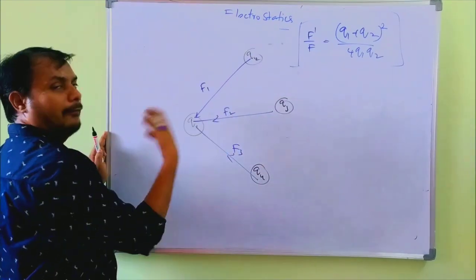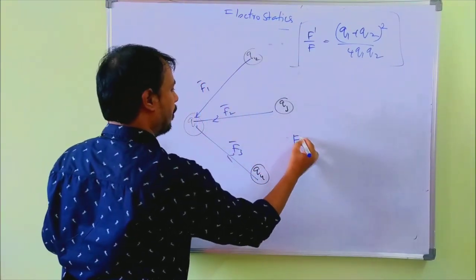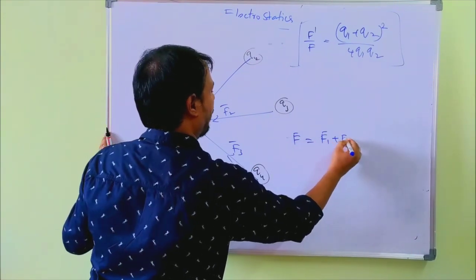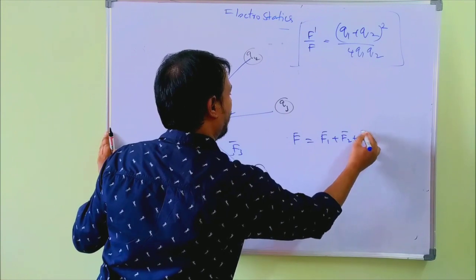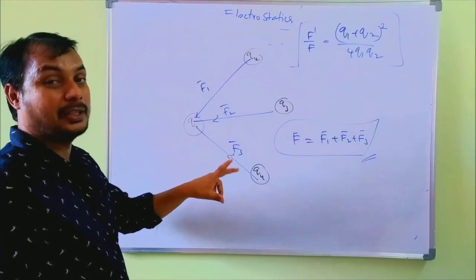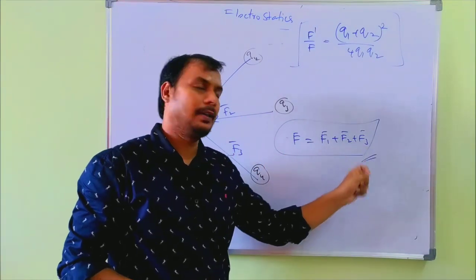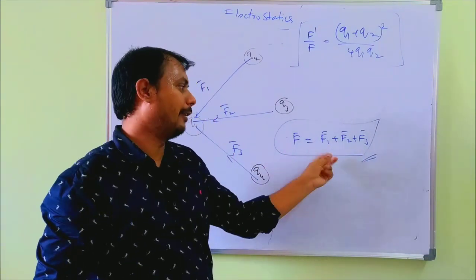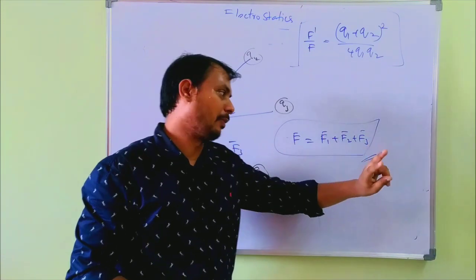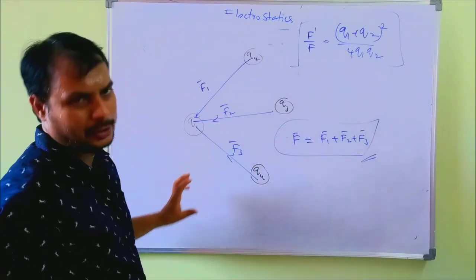Now take the sum of all force vectors. Total force F bar can be written as F1 bar plus F2 bar plus F3 bar. So this is the force due to multiple charges, the sum of the force vectors.